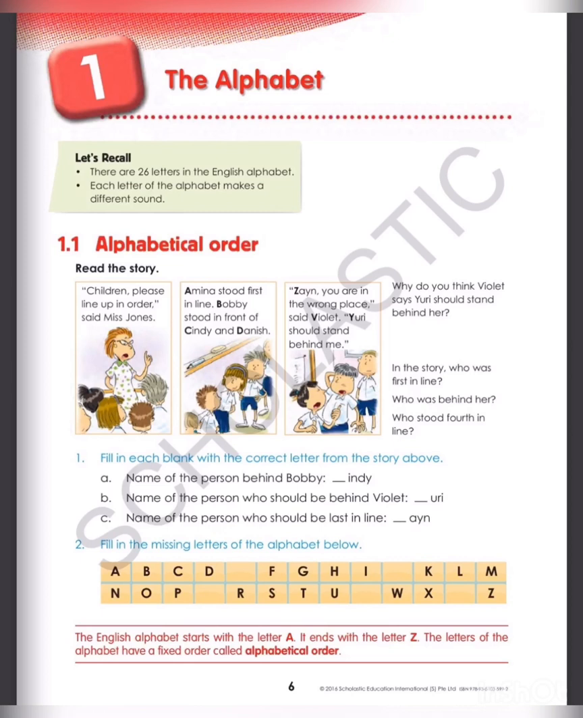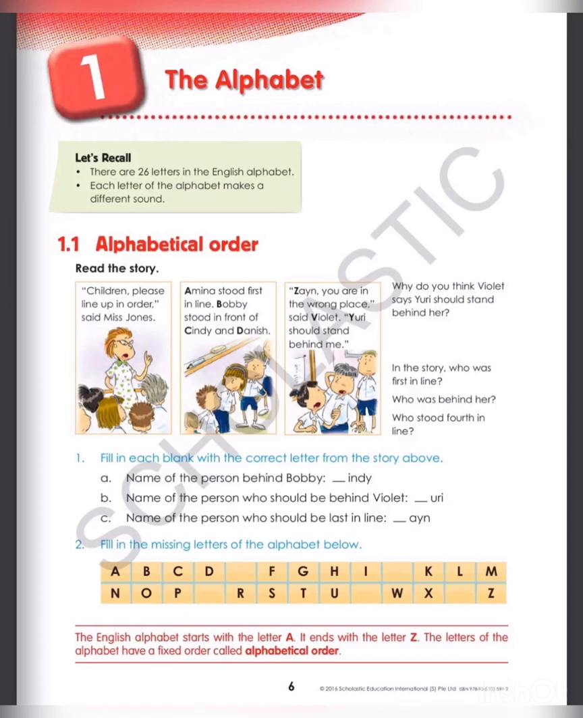Zan, you are in the wrong place, said Violet. Yuri should stand behind me. Why is he saying like this? Violet said this because the letter Y comes before Z. That's why he is saying that Yuri should stand behind Violet and Zain should stand last.